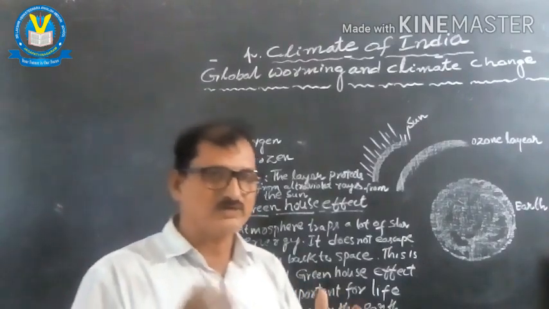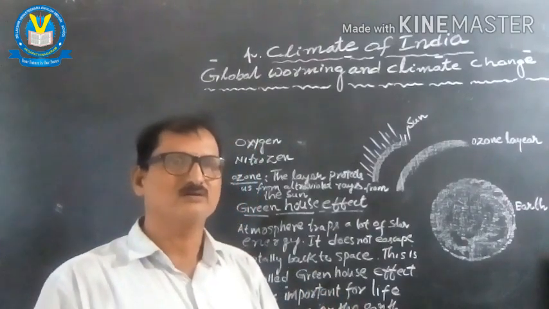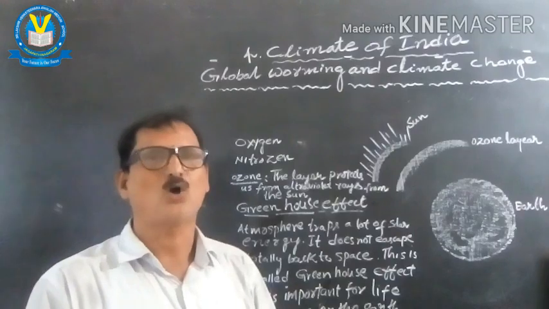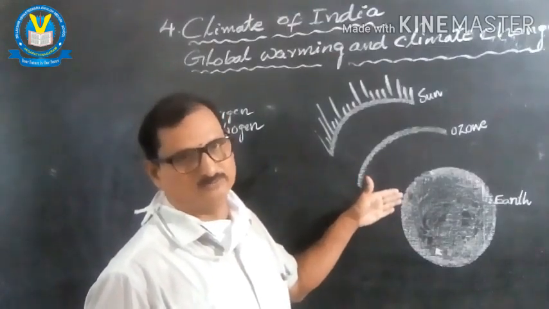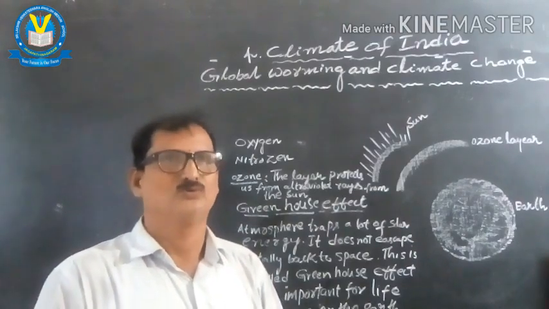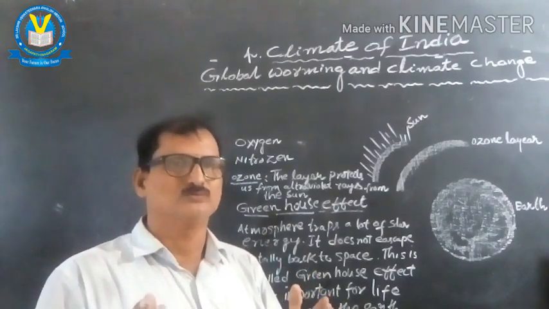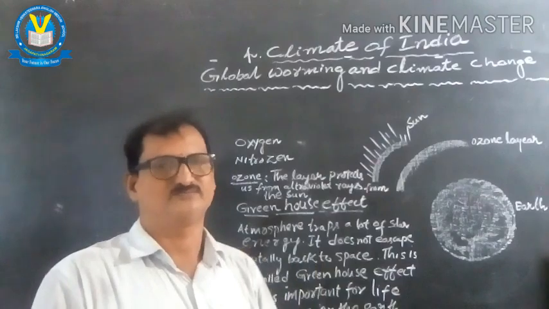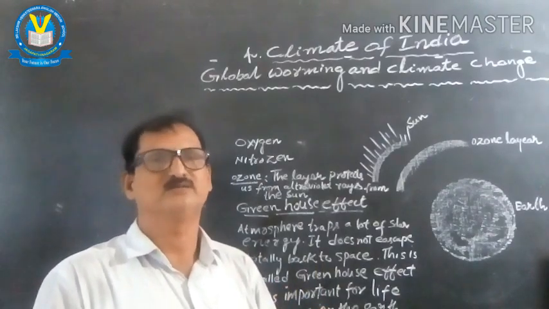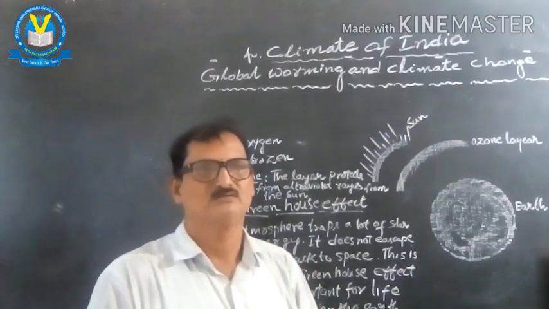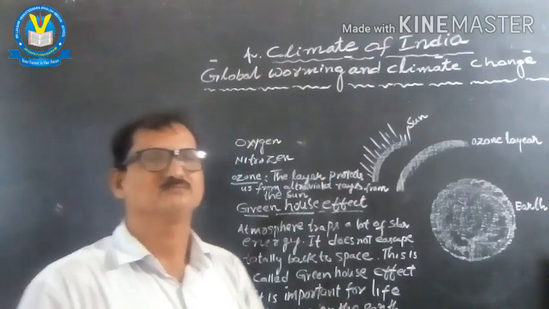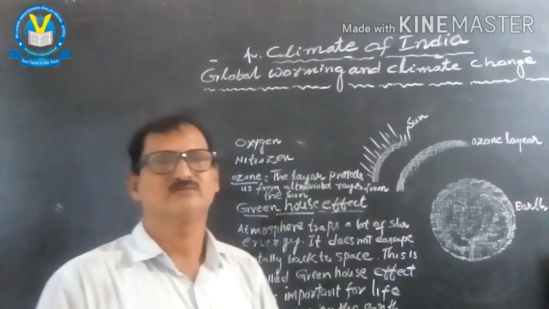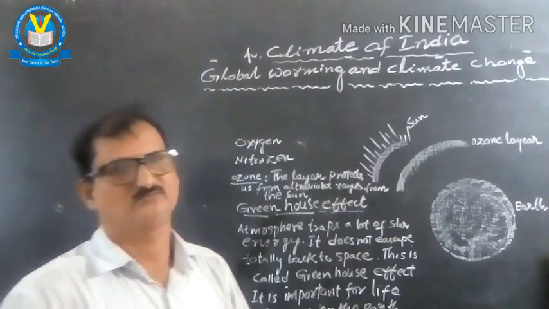The gases did not escape into outer space because of Earth's gravitational pull. So, thin layers surrounded the Earth. They are protecting us to survive on the Earth.